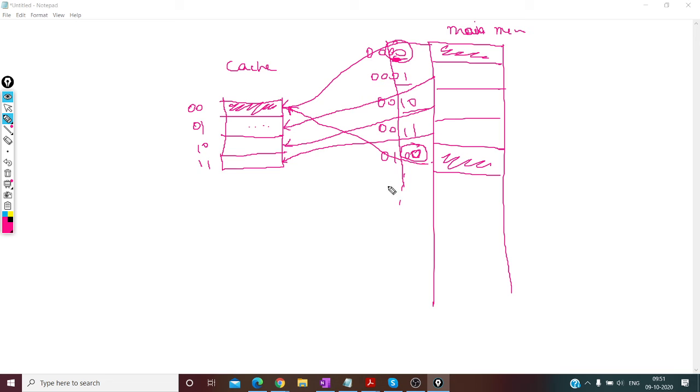Okay, so let us say I want to find if 0100 is present in my cache or not. Then I don't have to search the entire cache. I will just go check this spot alone. Why? Because 0100 ends with 00, and only this spot can hold it. But I need to check whether this one is 0000 or 0100. It can be both, right? So this one can also be here, this one can also be here.